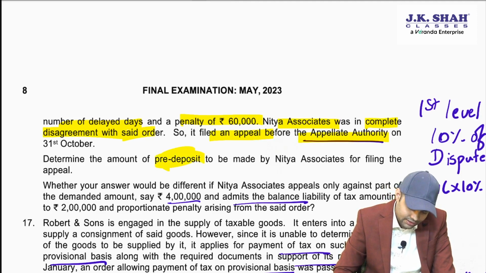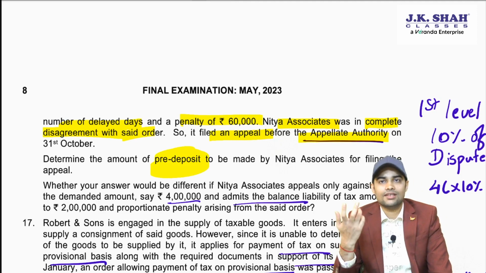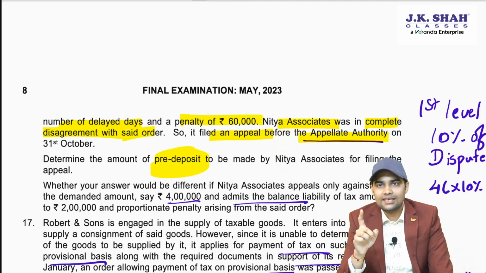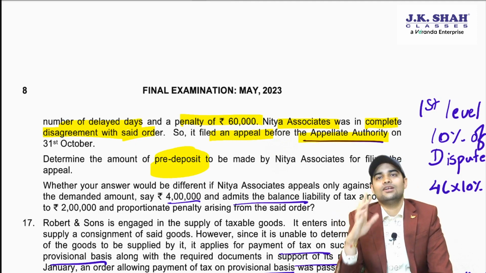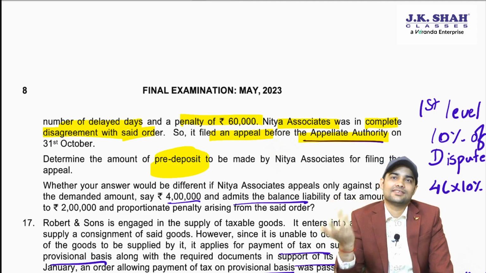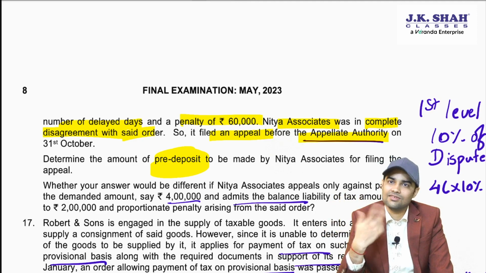Nitya Associates was in complete disagreement with the said order, so they filed an appeal to Appellate authority. Determine the pre-deposit. Pre-deposit, people, first level, pre-deposit. Admitted liability plus 10% of the disputed tax. Here you are disputing entire 6 lakh. So 6 lakh into 10%, 60,000 will be your pre-deposit.